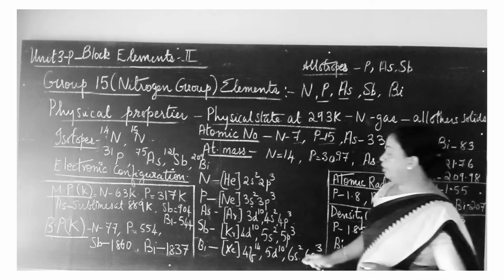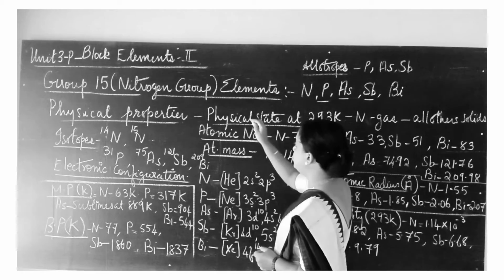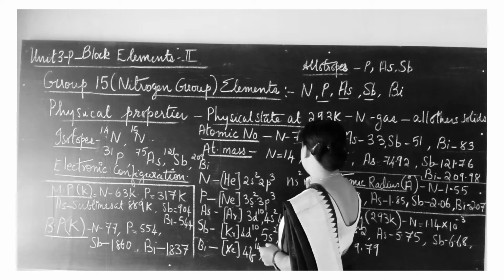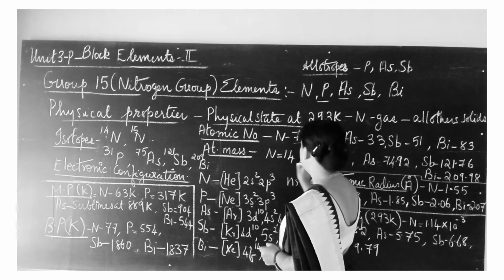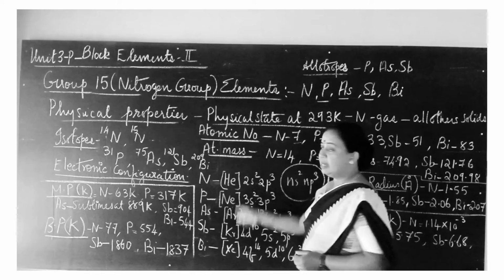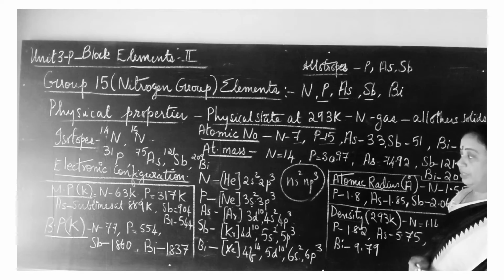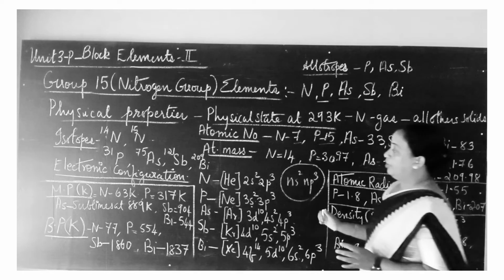Fine. So the general electronic configuration for the nitrogen group is ns2 np3. This is the general electronic configuration for all the elements in the 15th group, the nitrogen group: ns2 np3. So that's it about electronic configuration.